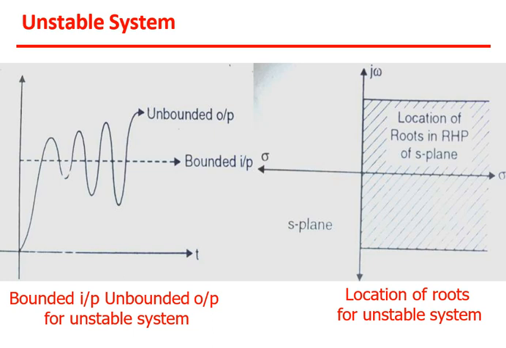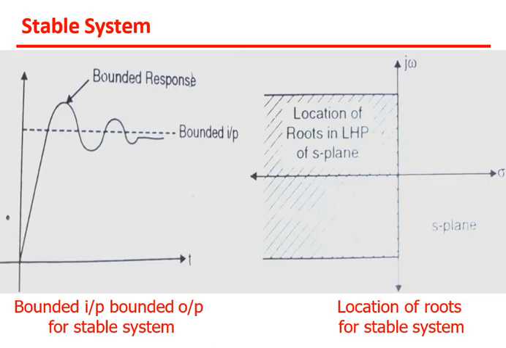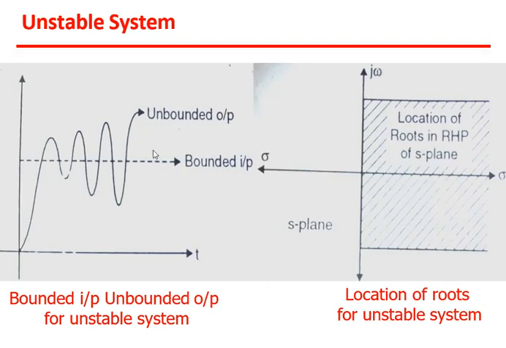Out of that, one most important criterion we have to study is added in your syllabus. Okay, so this is all about the unstable system. I think you got the idea about stable and unstable. Just to revise, a stable system shows you a bounded input and the response is bounded again, or within a range, and the location of roots for a stable system is in the left side. And for an unstable system, it is exactly opposite. Although you have applied a bounded input, the output is unbounded, and the location of roots for an unstable system will be